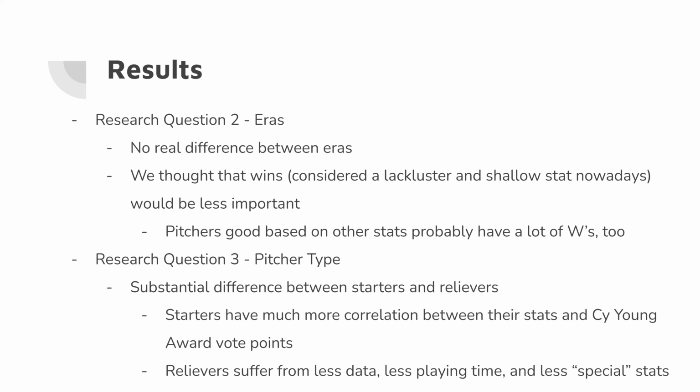For the third research question, we found a very substantial difference between starters and relievers. Starters have much more correlation between their stats, whereas relievers suffer from less data, less playing time, and less special stats. So say a starting pitcher gets a 2 ERA, that's really good. But if a relief pitcher gets the same ERA, it might not be as special, as a lot of relief pitchers in general have lower ERAs, such as those around 2.